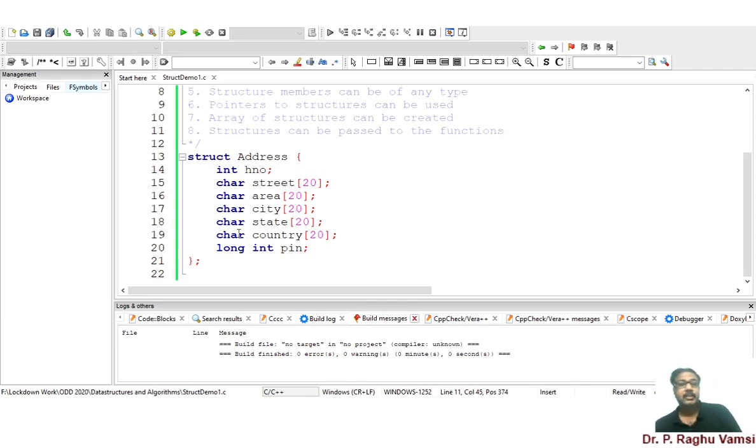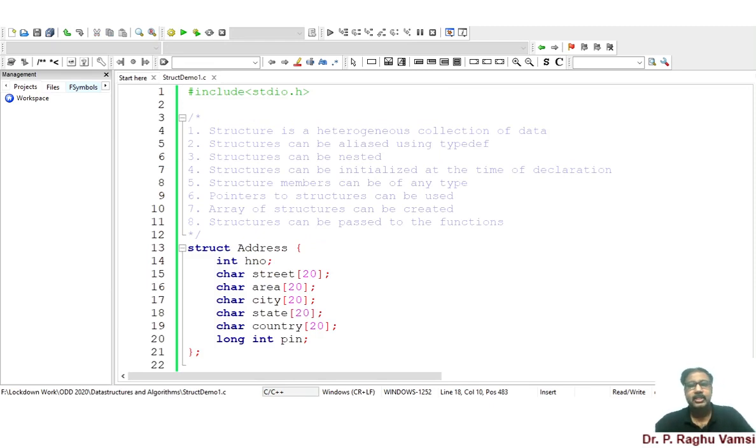So this is the way structure will be defined. The structure will be defined with the keyword called struct, with structure name and the related data types and variables that are used in this structure, and the bracket closed with a semicolon. So this is what we call structure definition. The variables that are defined within the structure are said to be structure members.